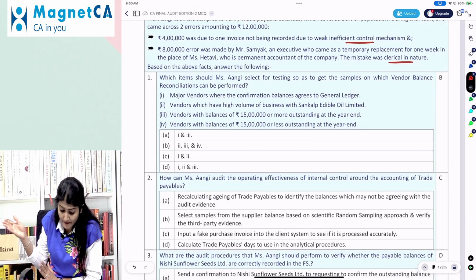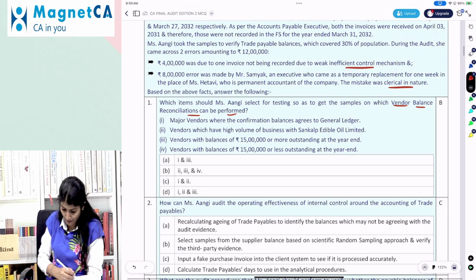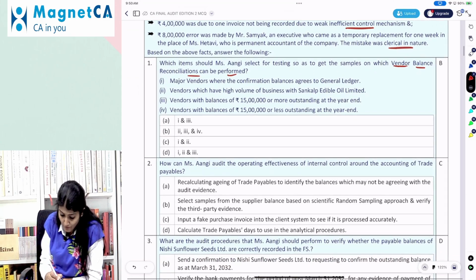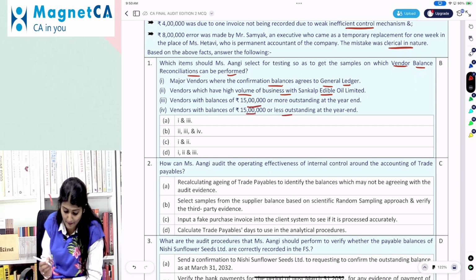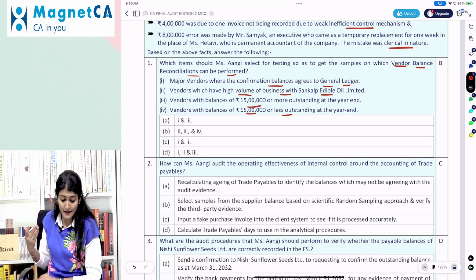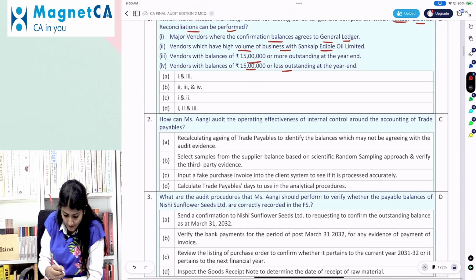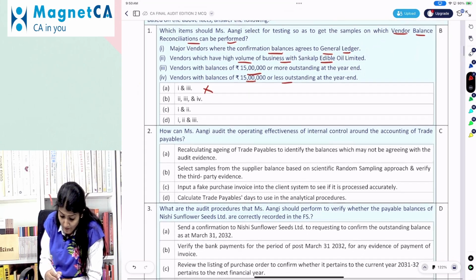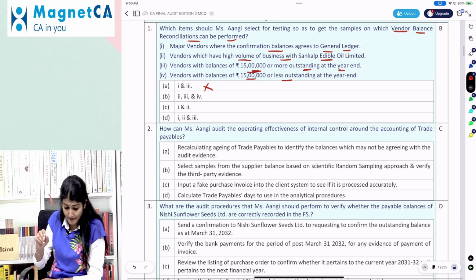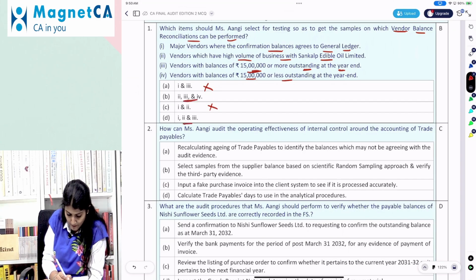Which item should Angi select for testing so as to get the samples on which vendor balance reconciliations can be performed? Right, so it says major vendors where the confirmation balances agree to the general ledger, vendors having the high volume of business, vendors with balance of 15 lakh or more, and vendors with balance of 15 lakh or less outstanding at the year end, right? So vendors having the high volume of business, that we certainly want, right? One option does not have that, but the other three have it. Then vendors with balance of 15 lakh or more outstanding at the year end, that we want as well. So now we are left with B and D.